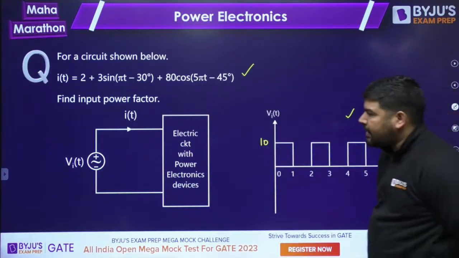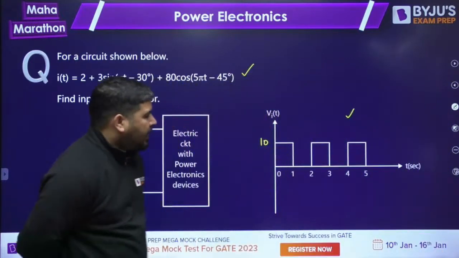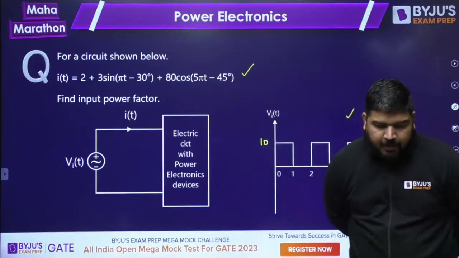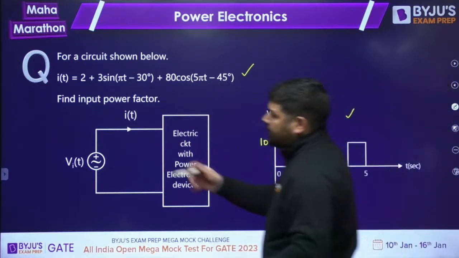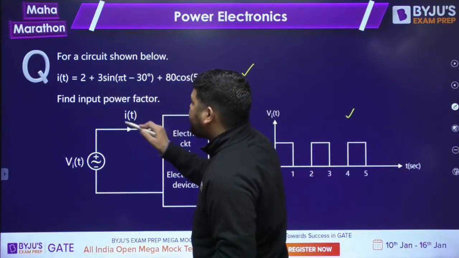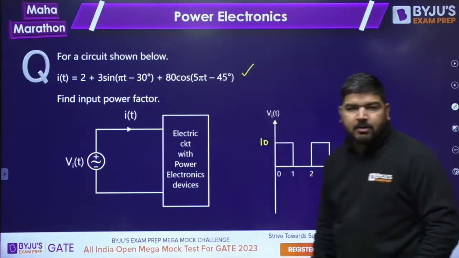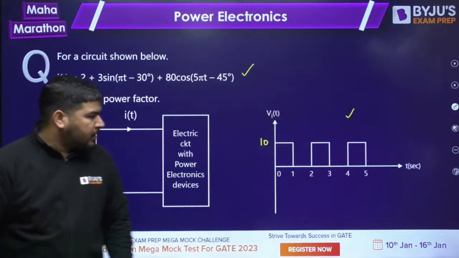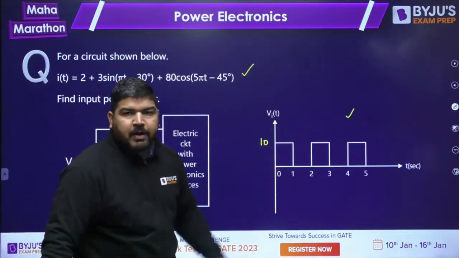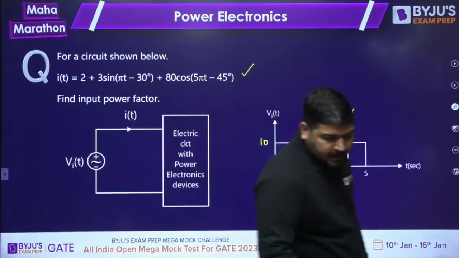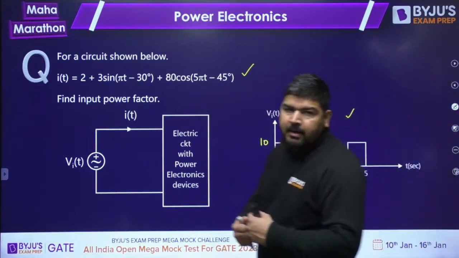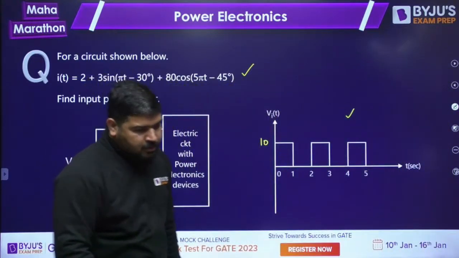Do it fast. Let's see how many of you can solve it. You have to apply the Fourier series concept, because you know the components in the current. There is a DC component, there is a pi frequency component, there is a 5 pi frequency component. So in this voltage v(t), we have to look at which frequency components are present and which are not present. Then only we will be able to solve this question.